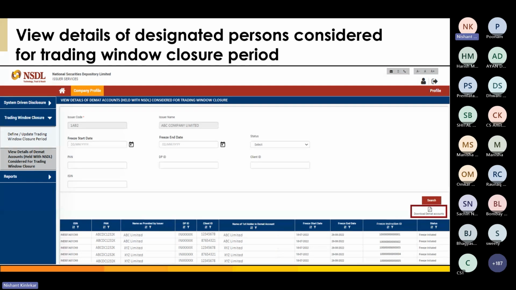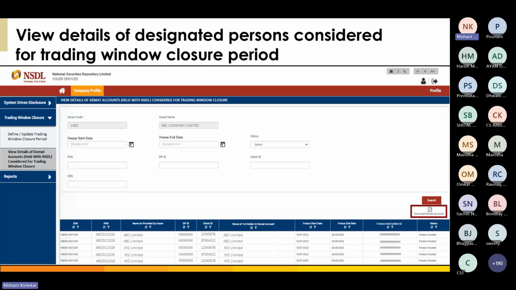When the trading window period is implemented, you can check the status. It will be shown in the right-hand side corner: freeze initiated, unfreeze, and unfreeze initiated. So that's the complete NSDL issuer portal process.